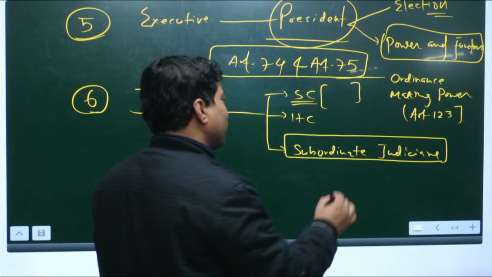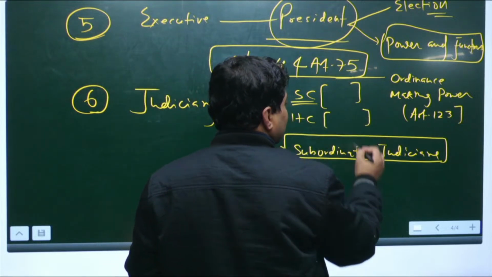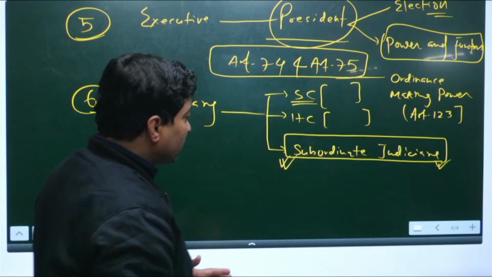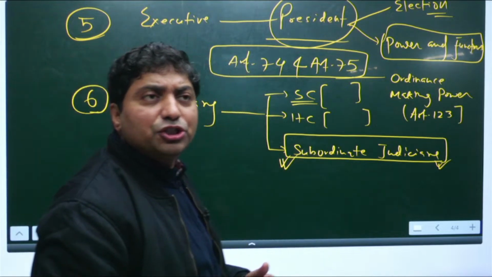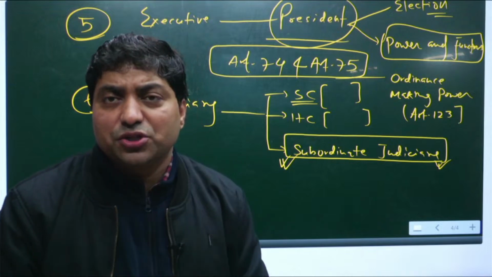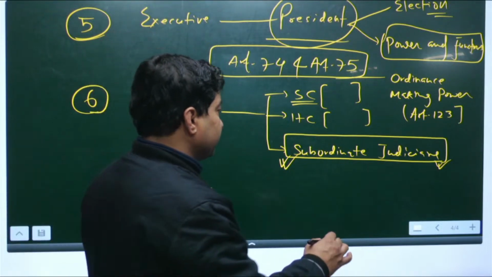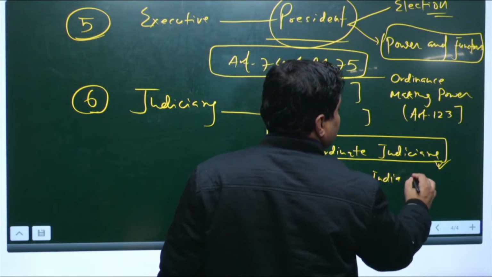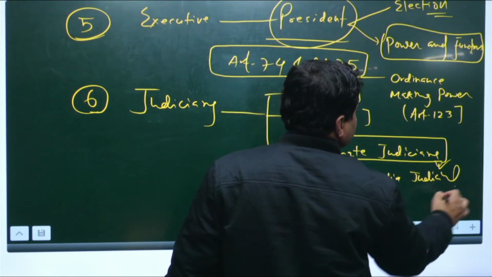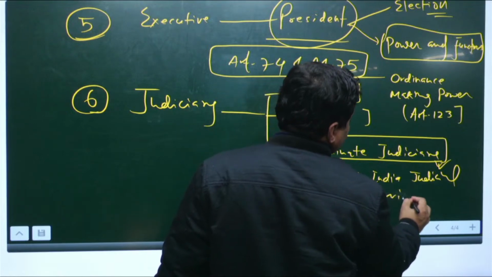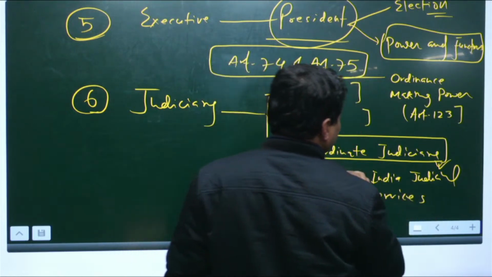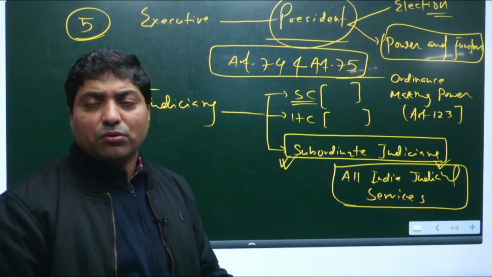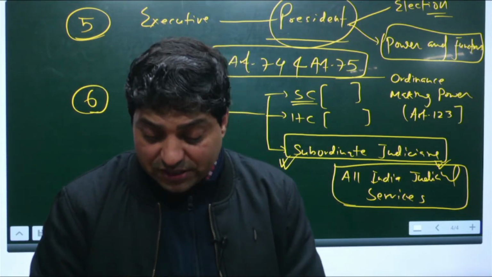One can focus on the High Court also, but focus more on the subordinate judiciary. There is news of All India Judicial Services. Now go for this debate and look at which article talks about the judicial services.